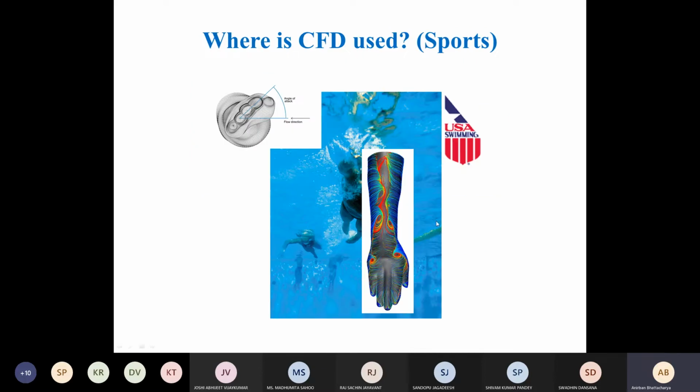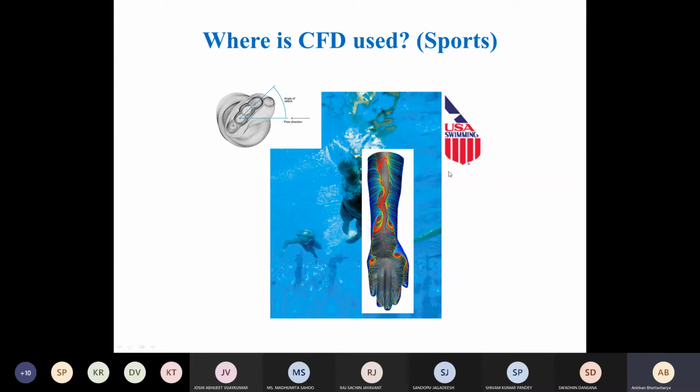A very more recent area, which has nowadays become quite important for CFD applications, is sports. Okay, so traditionally improvements in sports were done just empirically, like try to see whether this works or not. But nowadays things have become so competitive. Particularly nowadays, most of you must be watching the Olympics going on. Swimming event was there. Similarly, cycling races are there. In all these cases, even gaining a very small advantage can be the difference between getting a gold medal or not getting any medals.